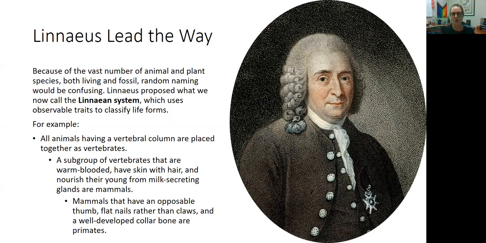So you could look at the ones that were warm-blooded, had skin with hair, and nourished their young with milk-secreting glands. So you could call all of those vertebrates mammals. And then within mammals, you could do even more subgroups. So you could say all mammals that have opposable thumbs, right? We could do this. We have opposable thumbs. They have flat nails rather than claws and a well-developed collarbone. We're going to call all of those primates, right? So he began to group animals based on their similar characteristics.